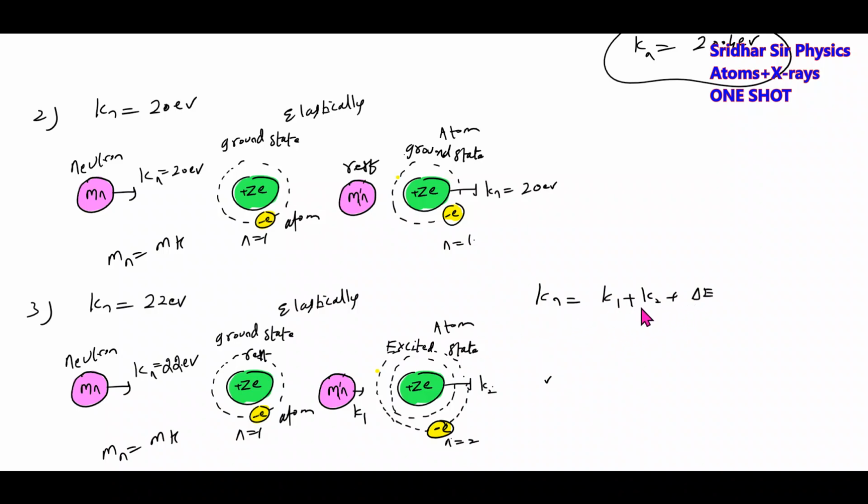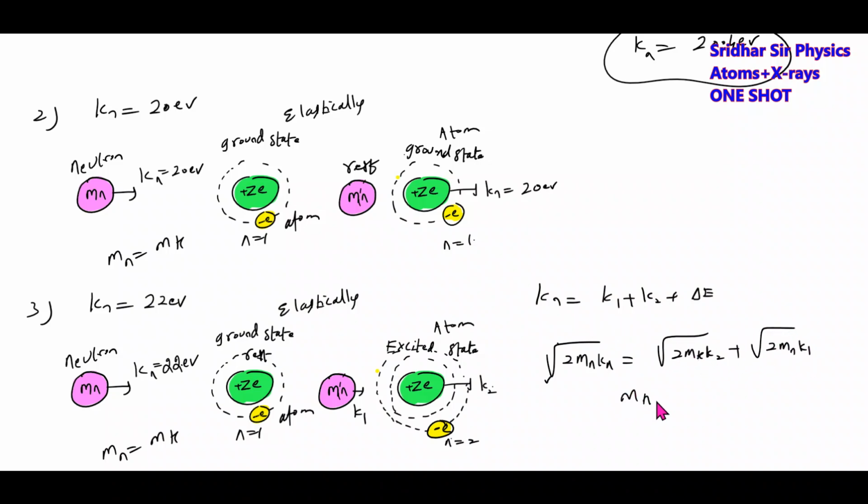Now K1, K2 are unknown, so we can also apply the conservation of linear momentum. According to conservation of momentum, 2 Mn Kn equals 2 Mh K2 plus 2 Mn K1.